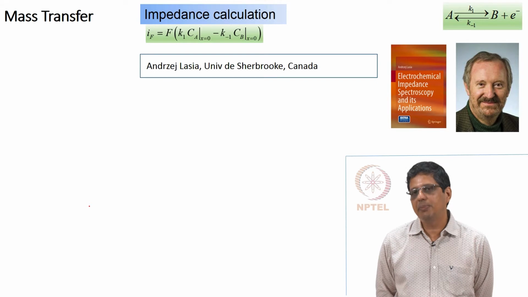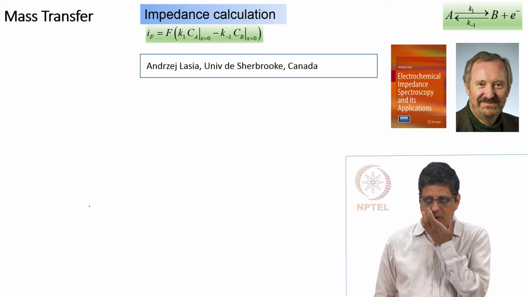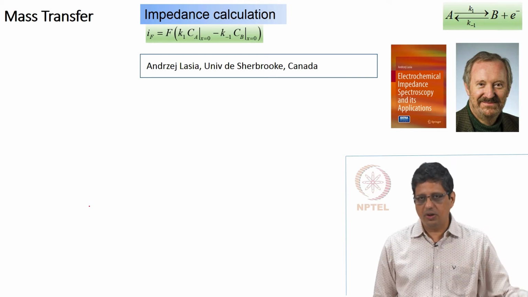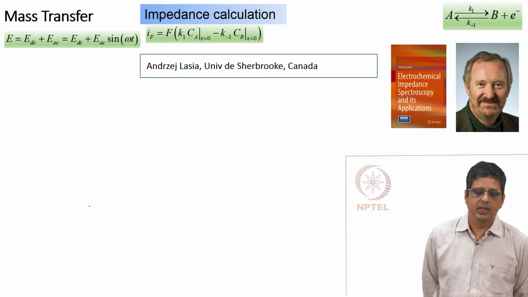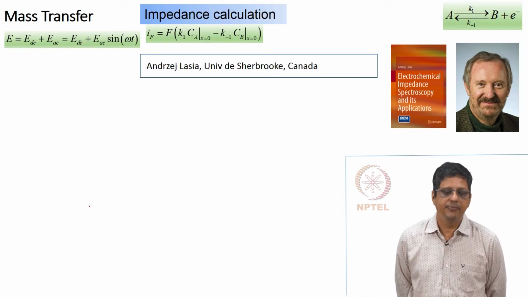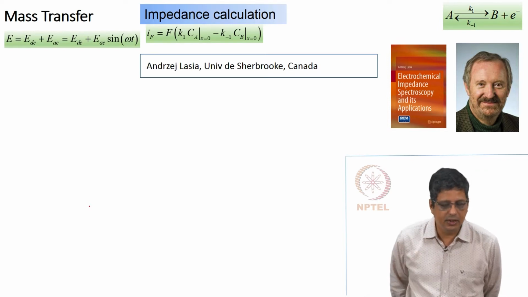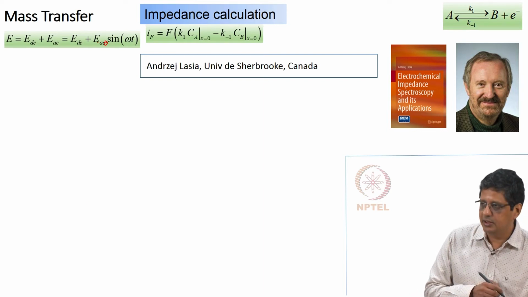There are different ways of doing this. One way is to use Laplace transform. Okay. Another way is to expand in Taylor series, truncate and proceed. That is what we are going to do here, because that is what we have been following so far. We will continue with that. We are going to say we give a potential EDC plus EAC, where EAC is given as EAC0 sin omega t. So, there is a minor correction here, it is EAC0 sin omega t.